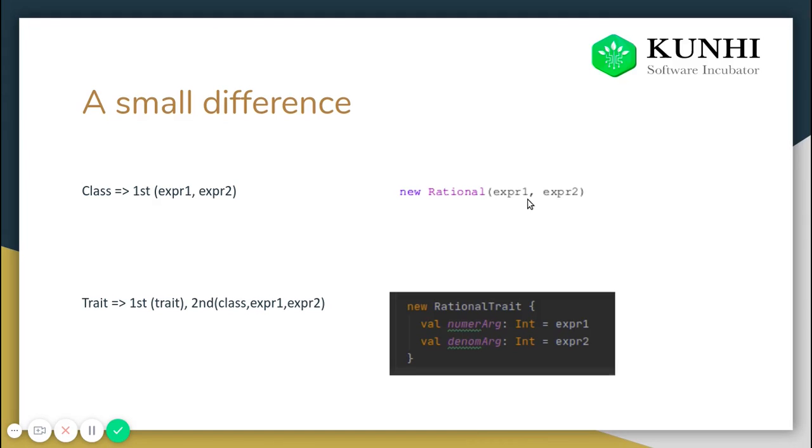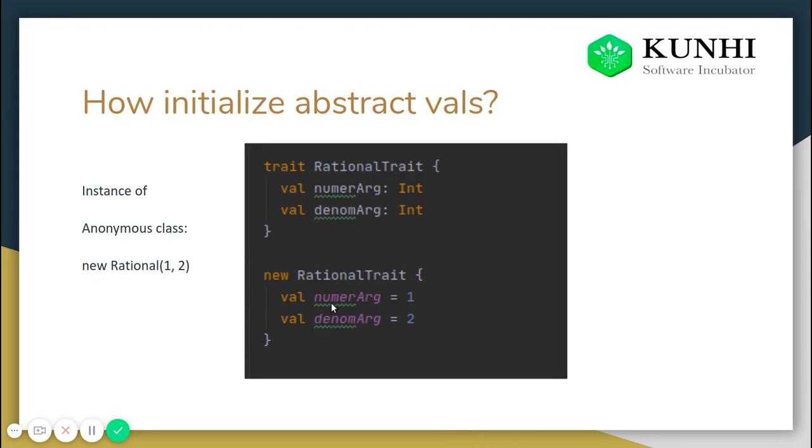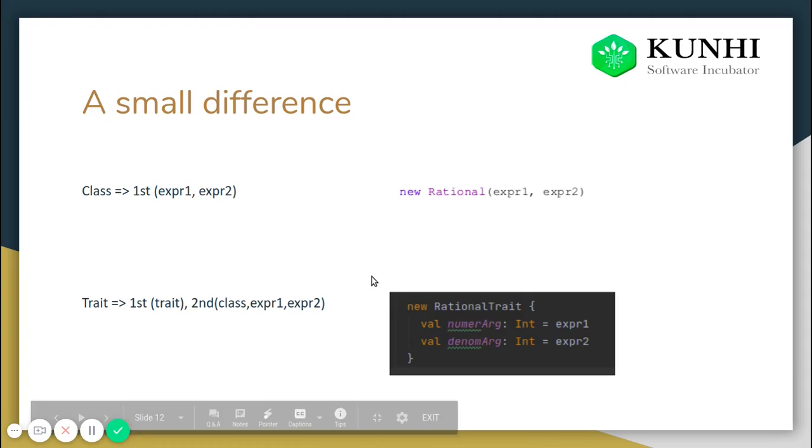New rational expression 1 comma expression 2: these are two arguments which will turn into values which will initialize these two variables. This is an instance of a class that I'm trying to create.